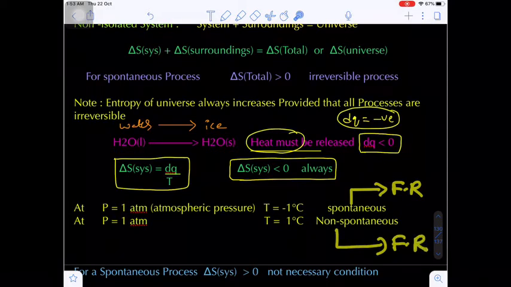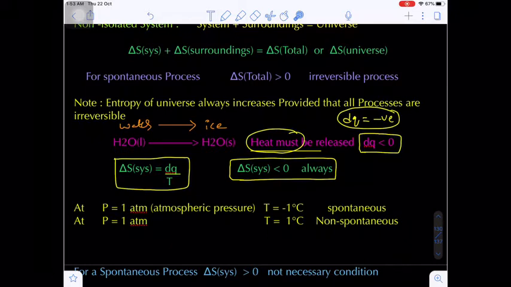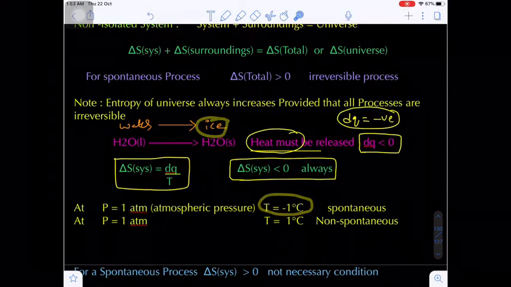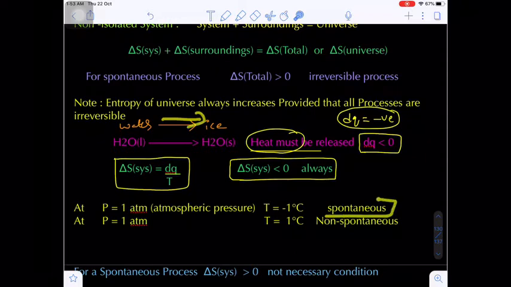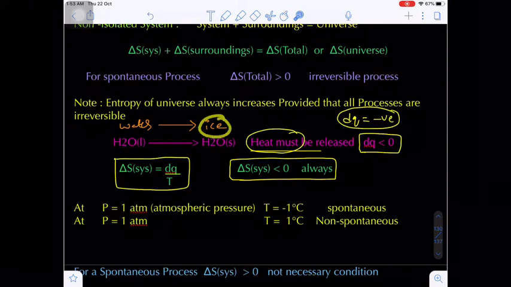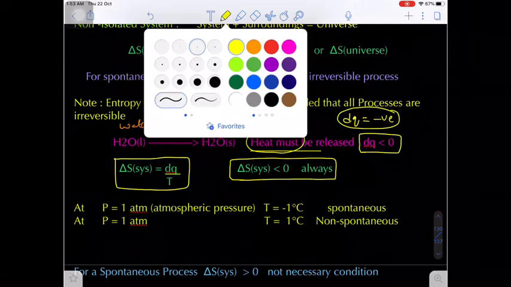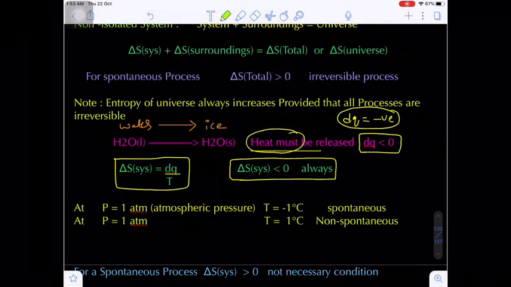Are you getting my point? That means here temperature is important. At minus 1 degree Celsius, water freezes to give ice, that means the forward reaction is feasible, a spontaneous phenomenon. If the temperature is 1 degree Celsius, ice slowly melts to give water, that is the backward reaction. Now at 0 degree Celsius, what happens?